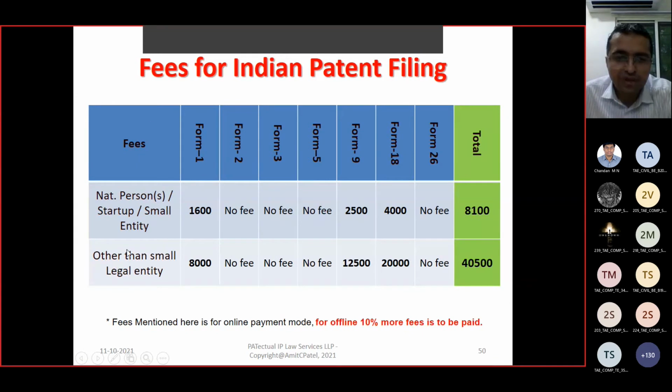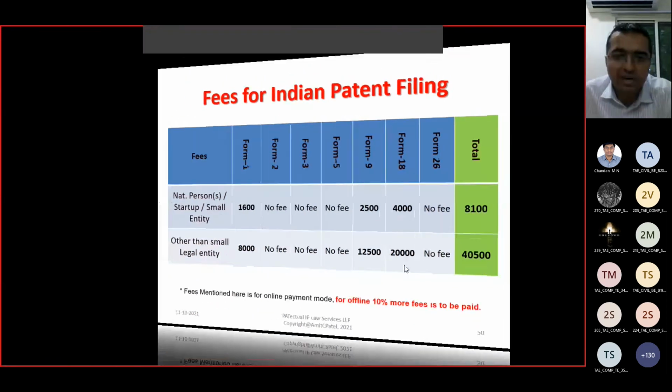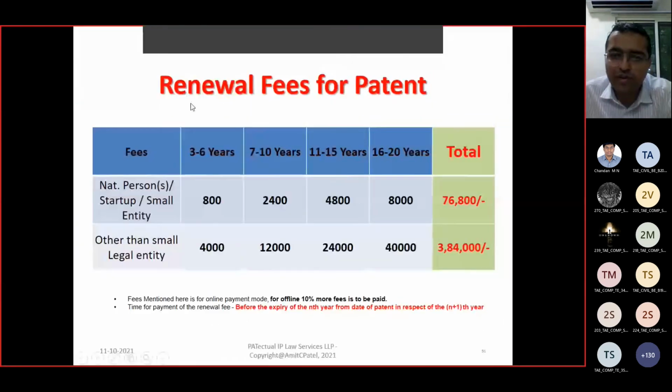But if you are filing in the name of any other legal entity, like big companies, or a trust, or NGO, in those cases the patent application government fee would be 5 times higher, 40,500.